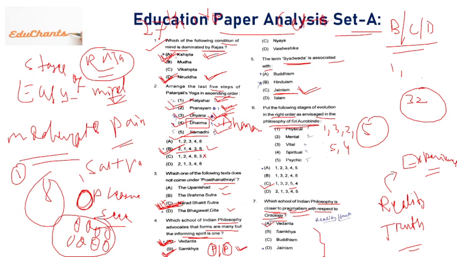Okay, so here again we will have to arrive at two conclusions. It can be Vedant or it can be Jainism. Okay, Vedant or Jainism. What I am trying to tell you is that some questions are very confusing, it may be Vedant, may be Jainism, but we will take both of them considered, and the answer key will come and definitely we will know the answer, right? So these are some questions which take away our mind, because sometimes both of them feel correct and both of them talk about change, right?